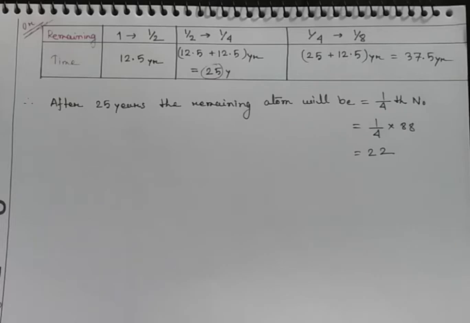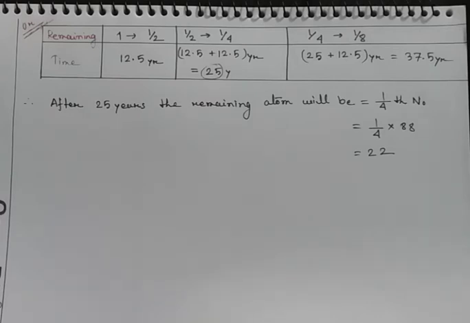At first the atom was not decayed, so let's consider the initial number of atoms is 1, and for getting from 1 to half, the time mentioned in the question is 12.5 years. So for getting half, it takes 12.5 years, and from half for getting one fourth, it will take another 12.5 years.